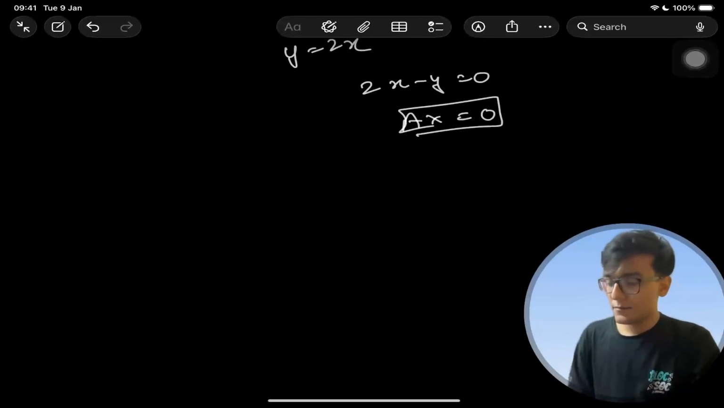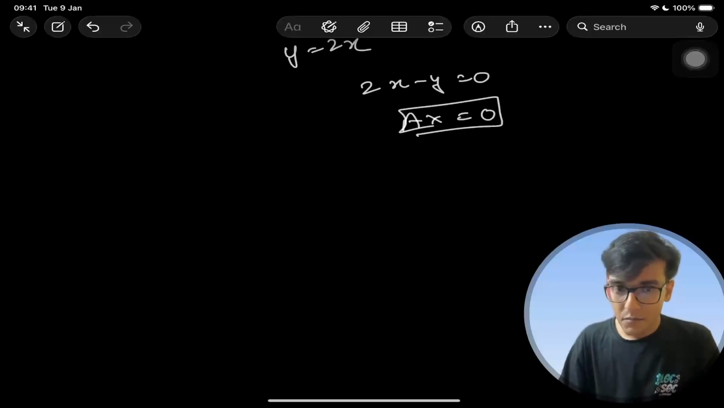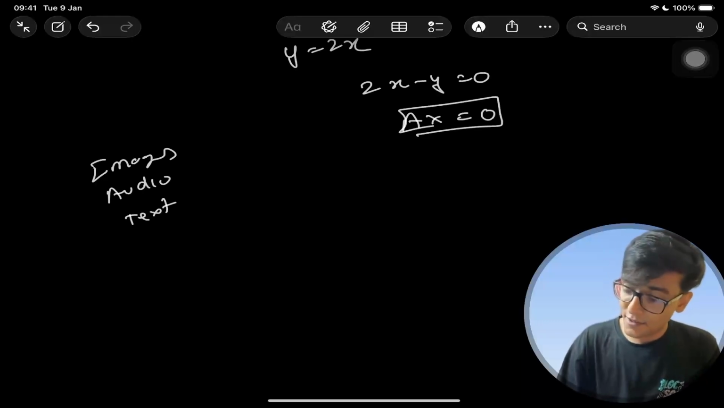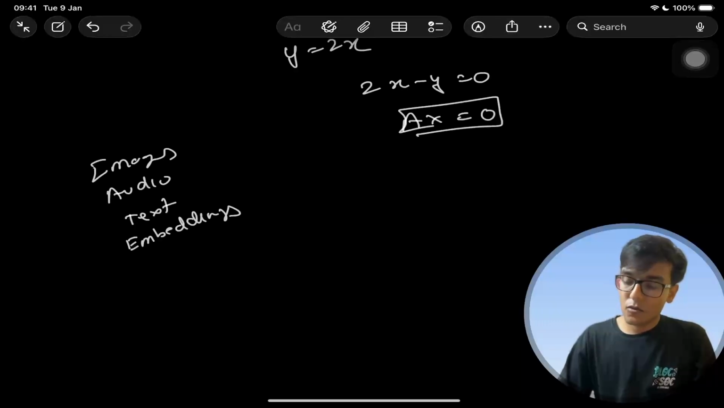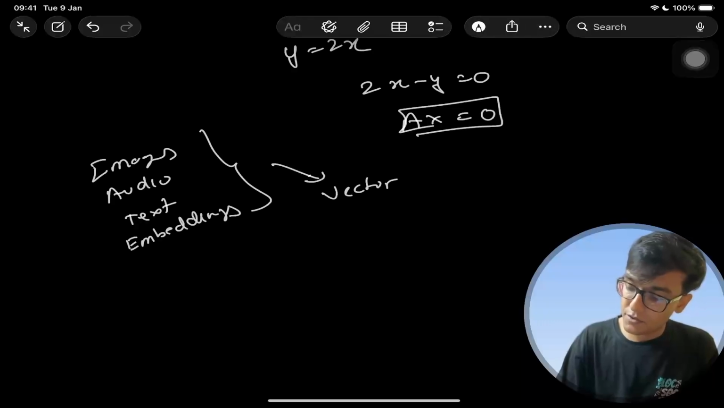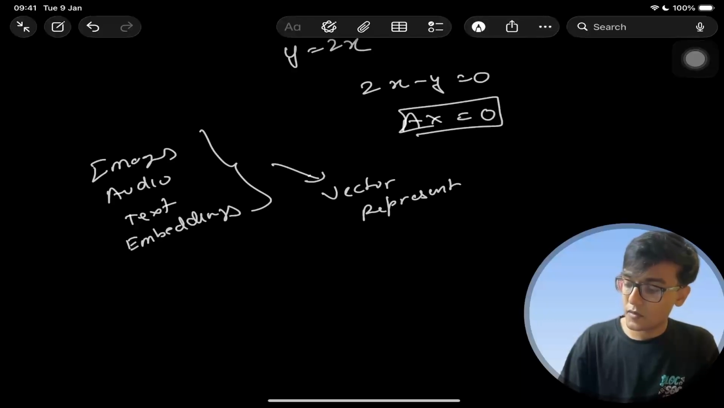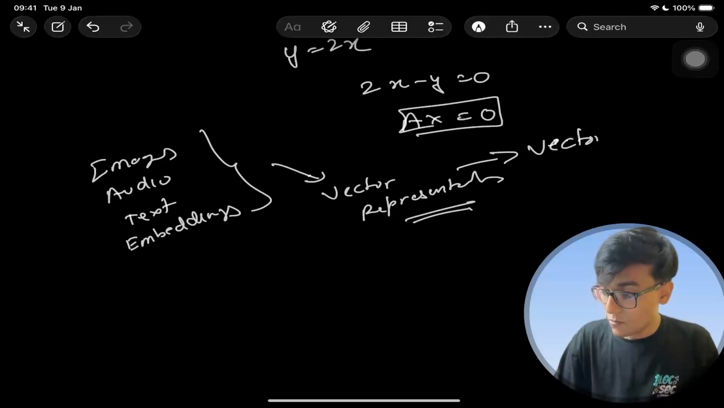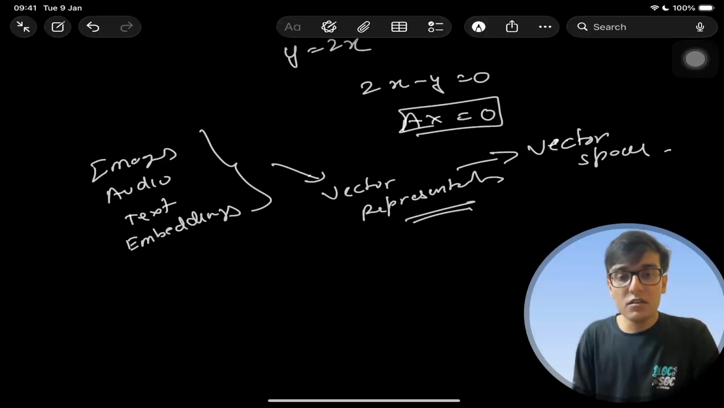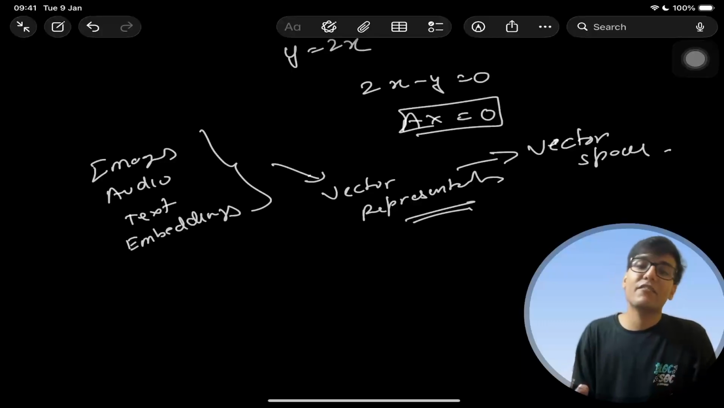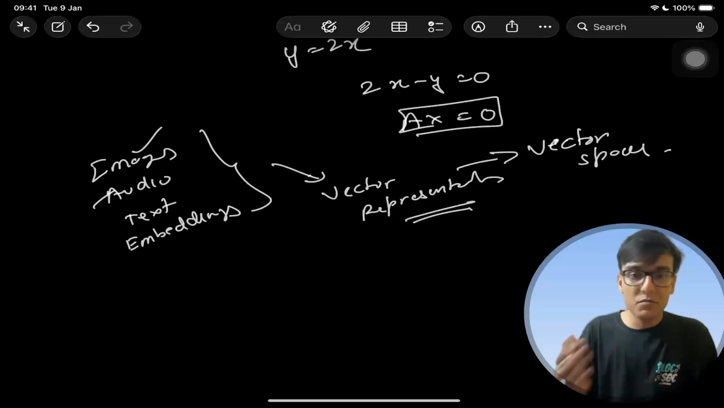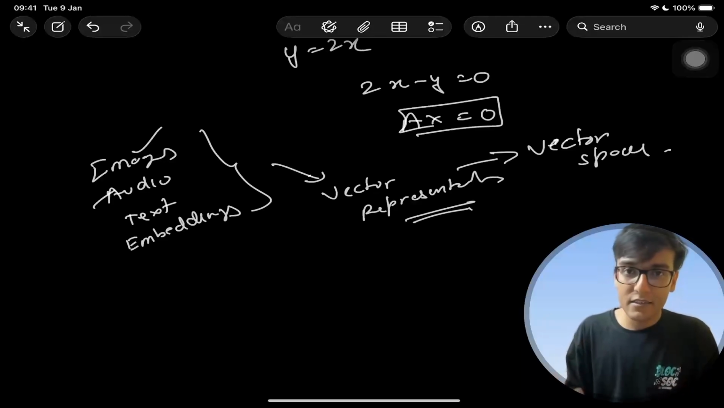Again, why does ML care? Because we have images, we have audio, we have text, we have embeddings. All these are just vector representations. And again, where do vectors stay? In vector spaces. So machine learning loves vector spaces because almost everything eventually becomes a vector in machine learning: images, audio, text, embeddings, user behavior, sensory readings, everything, all represented inside vector spaces.